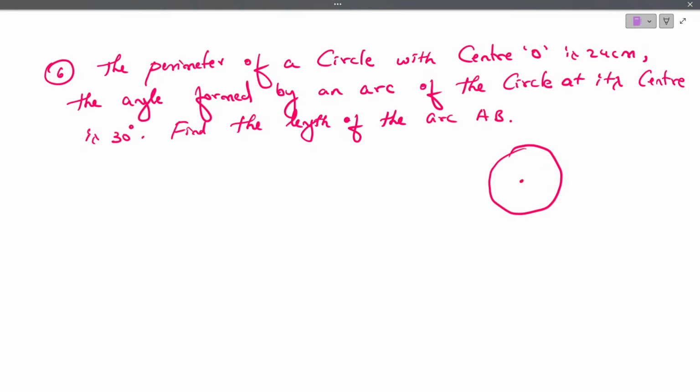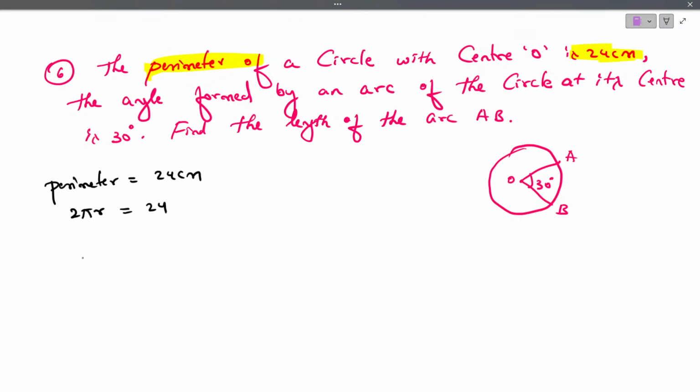This is a circle. Let me say OA is the radius and here OB is the radius. It makes an angle 30 degree. Can you tell me the answer for this? It's a one mark question. They have given perimeter as 24. So can we write here the data? Perimeter is 24 centimeter. Perimeter of a circle is 2 pi r. 2 pi r is equals to 24. Okay, let me keep this as it is.